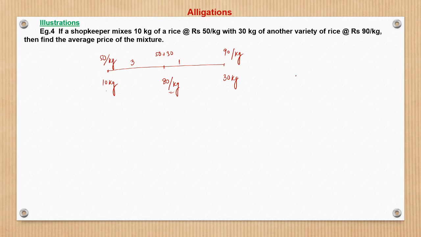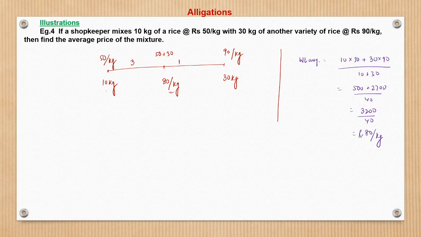Very simple. The other way could have been to go through the conventional method of weighted average, where we could have taken 10 into 50 plus 30 into 90 upon 10 plus 30. So this becomes 500 plus 2700 upon 40. This is 3200 upon 40. This is 80 per kg, right? We should be very careful about the units, as we'll see in some later examples, because the unit is something which comes in the denominator, right, everywhere.